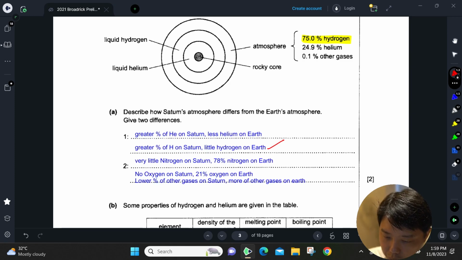Obviously you can also talk about the helium. Helium, they have about 25%. Okay, so for Earth, we have less than 1% thereabouts for helium, and that's basically it. The rest you can also compare nitrogen, and you can also compare oxygen as well, since this knowledge you should have, right?